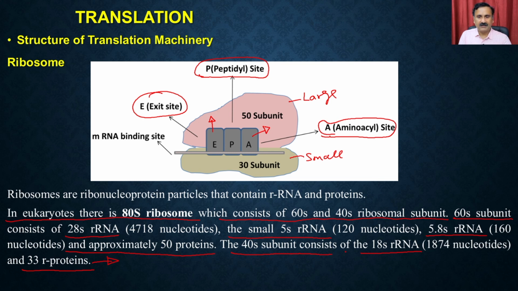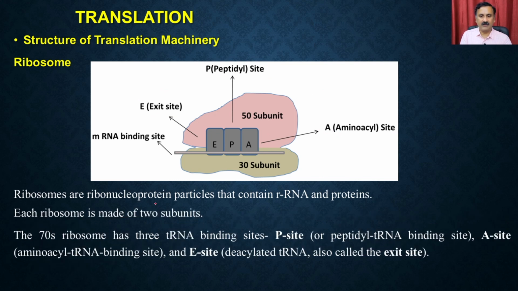The functions of these sites are very different. The P site is the peptidyl tRNA binding site. The A site is the aminoacyl tRNA binding site. The E site is where the deacylated tRNA is going to exit, so that is where it is removed. So at the P site, the peptidyl tRNA binds, and at the A site the incoming tRNA comes in.